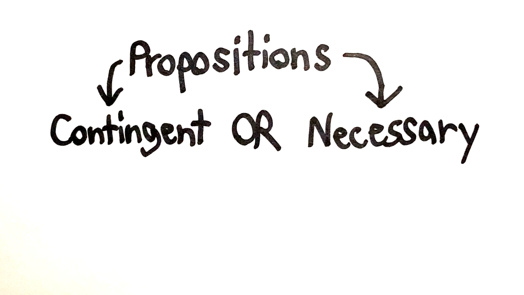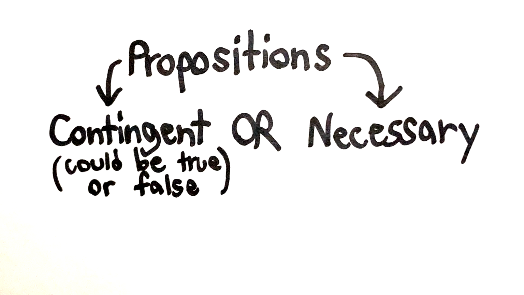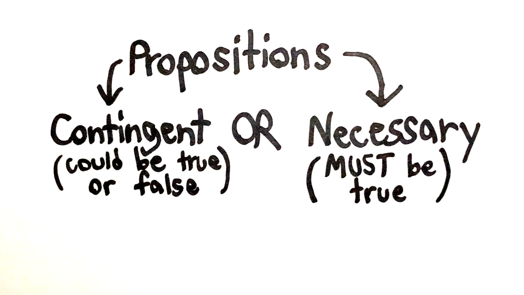We can also distinguish between contingent and necessary propositions. Contingent propositions are propositions which could have had a different truth value to what they actually do have. If it's true, it could have been false, and vice versa. But a necessary proposition must have the truth value it has. If it's true, then it cannot have been false.